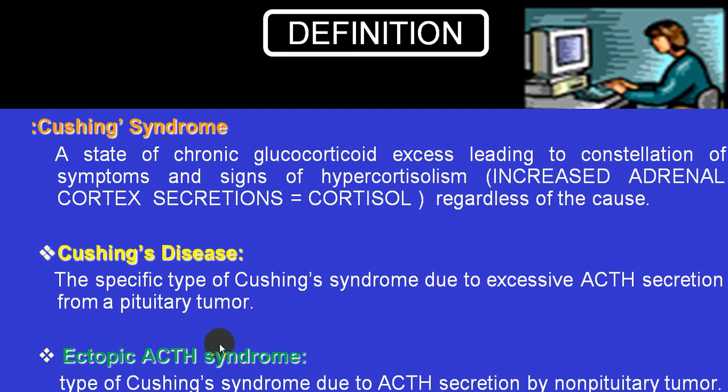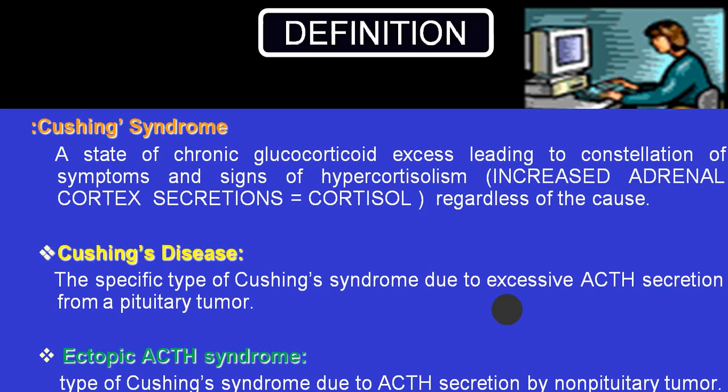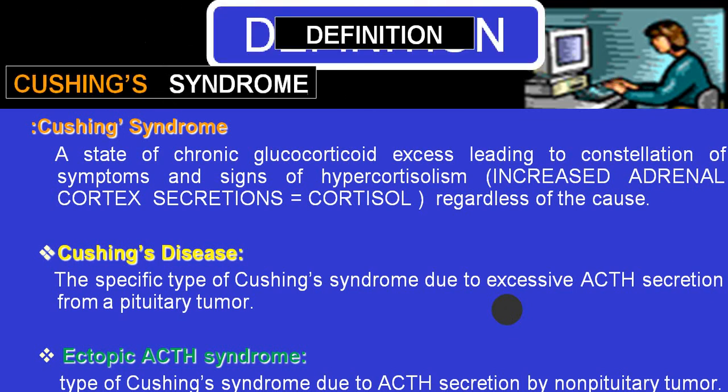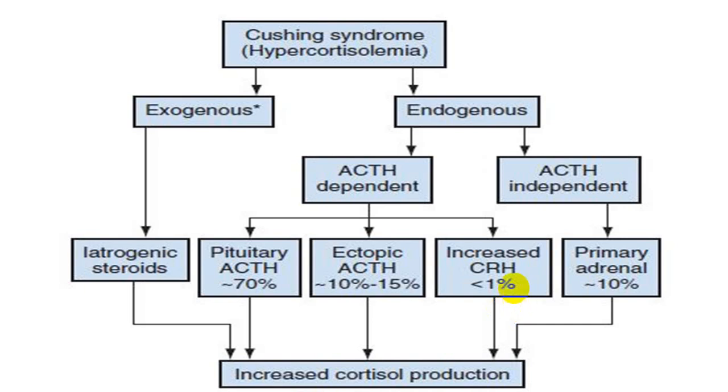So ectopic ACTH syndrome means ACTH is secreted by other than the pituitary gland, and this particular condition will give rise to Cushing syndrome. ACTH secretion can come from lung carcinoma, ovarian teratoma, testicular teratoma, and some other non-pituitary tumors, maybe from the GI tract also. So we put them into a common group, Cushing syndrome, or we call it hypercortisolism or hypercortisolemia, meaning elevated level of